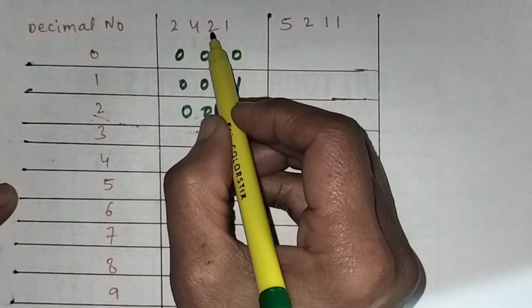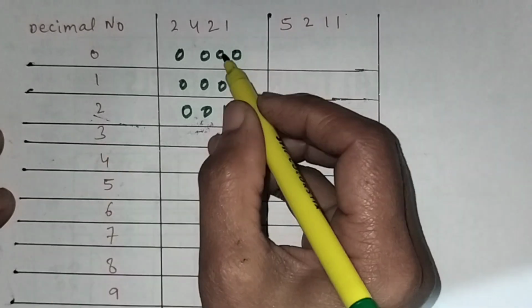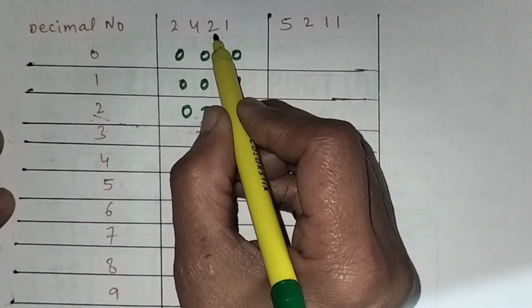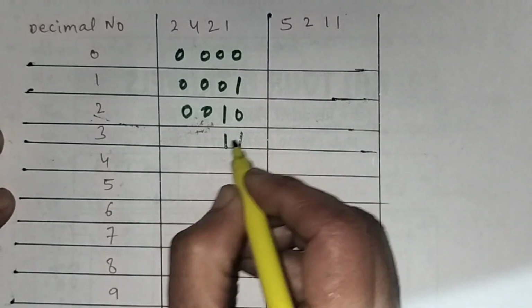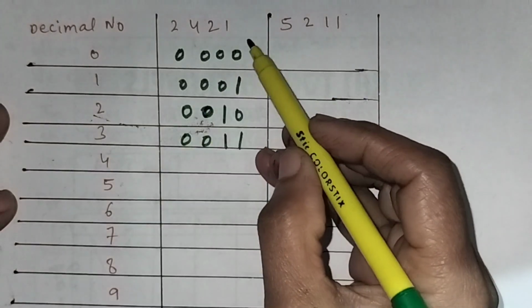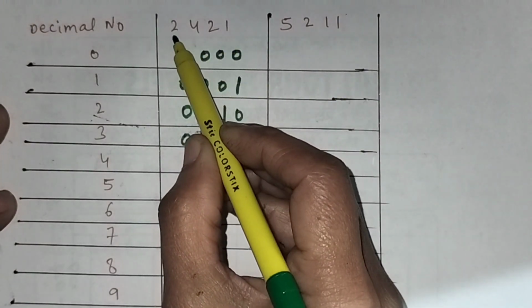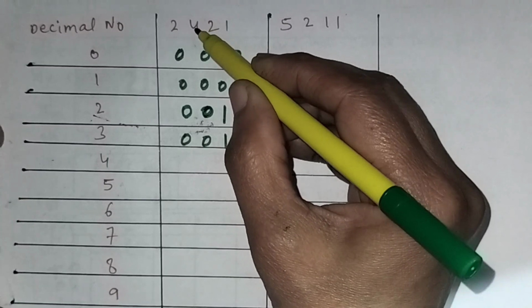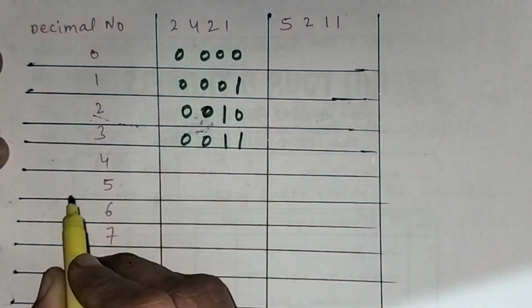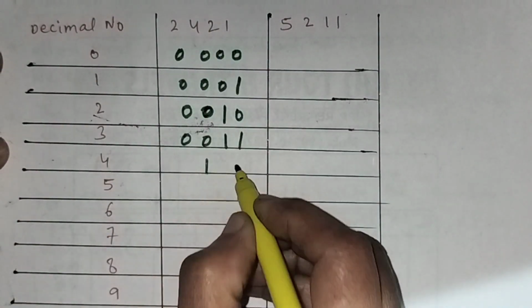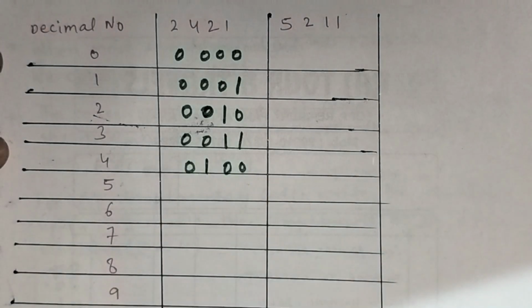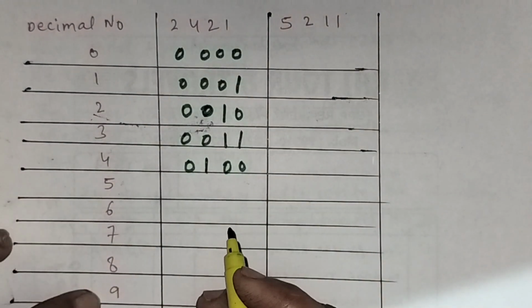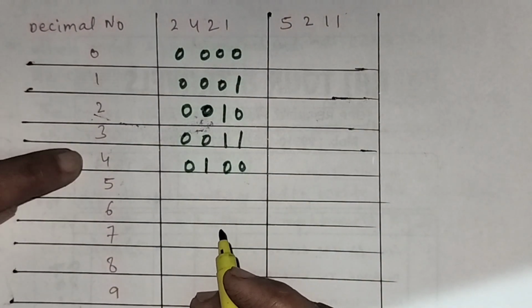We will make first using the least significant digits. To make 3 we will use these 2 and 1 and the rest will be 0. To make 3 we cannot use this one too because it is most significant, and to make 4 it already has the least significant one. Now to make 4 we will put 1 here and the rest will be 0. Now these are the self complement of these digits.